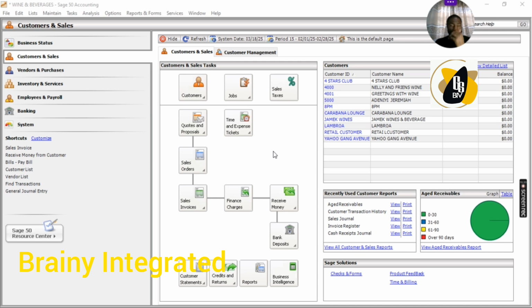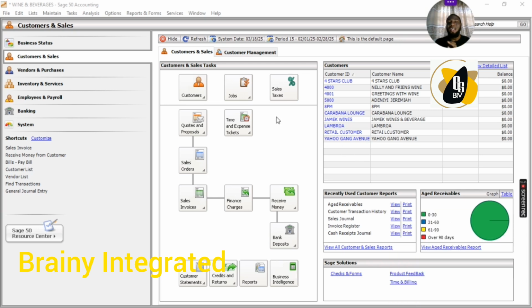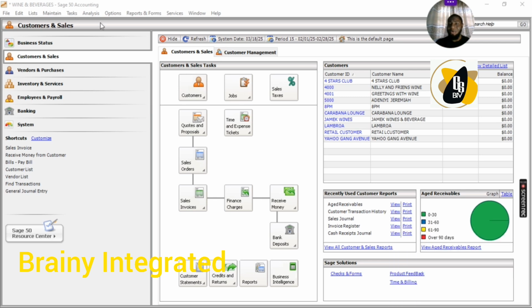Once you have made the request and it has been approved, this is the first entry that you need to pass. I'm using Sage 50. You can use any accounting software. This process is just the same anywhere: QuickBooks, Tally, Zoho Books, SAP, Oracle, etc.